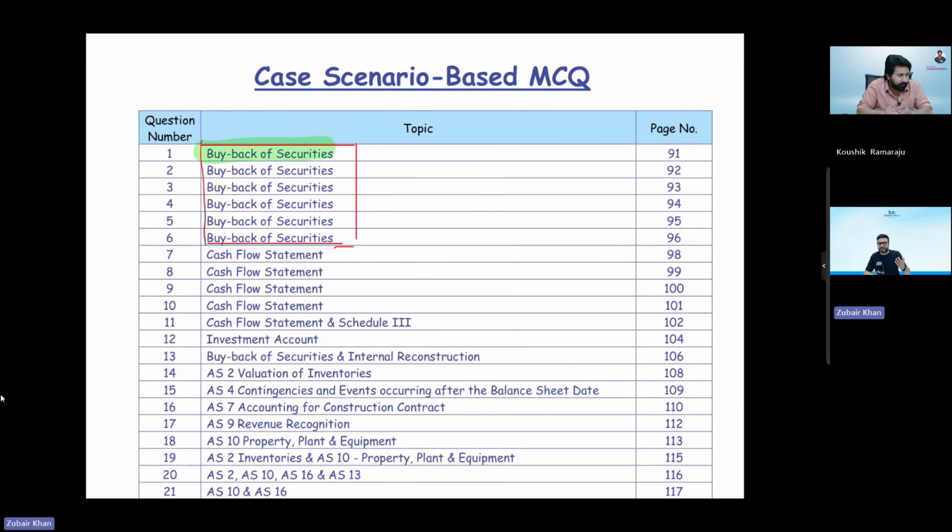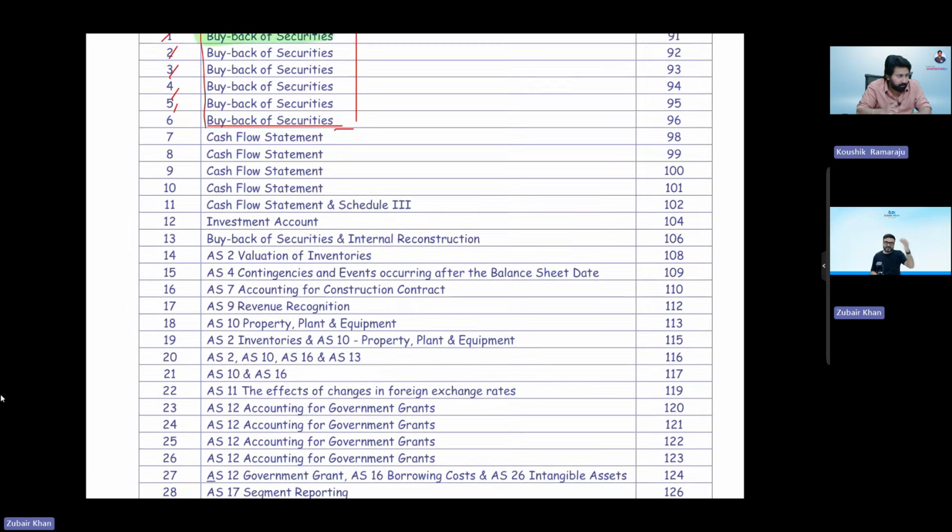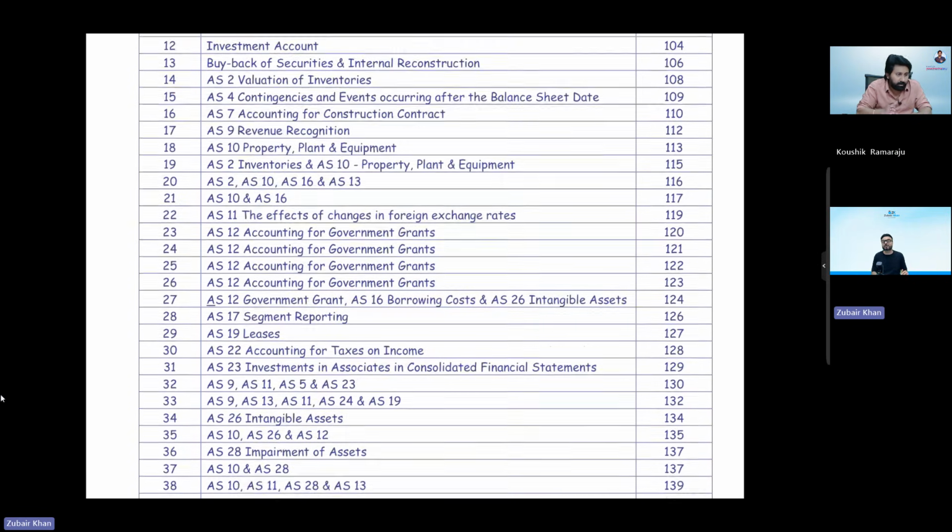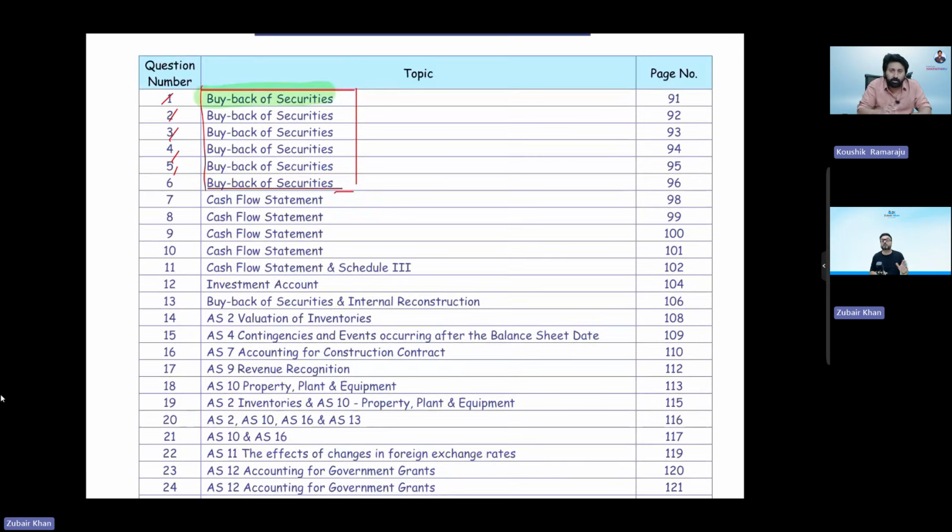When I finish covering buyback of securities in the class, at the end of the chapter I solve all those case scenario based MCQs. You can see it is arranged topic wise, AS wise, chapter wise, in sequence, sir. Yes, there are so many case studies.